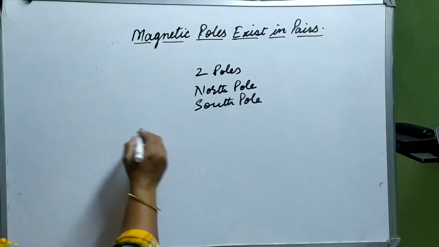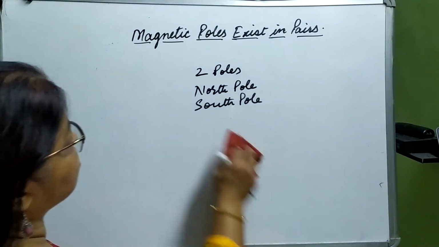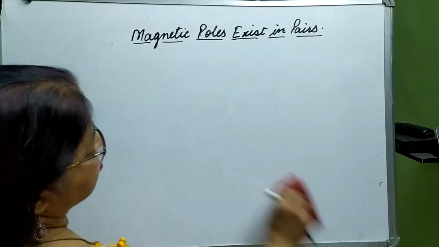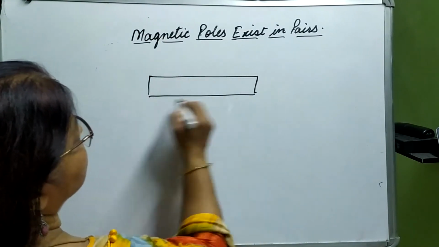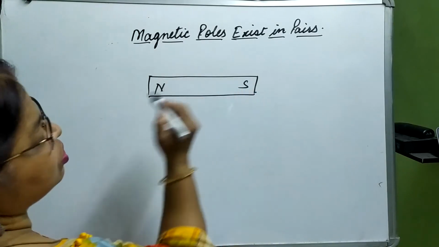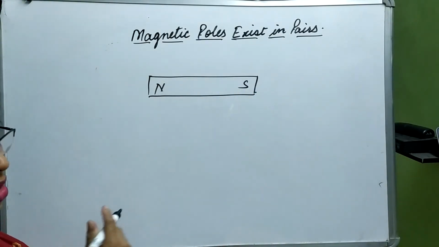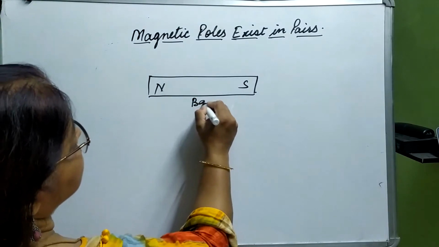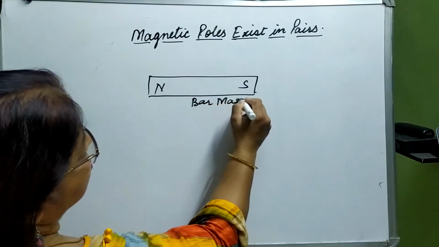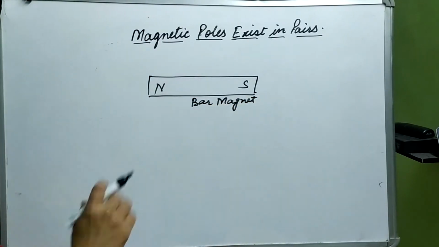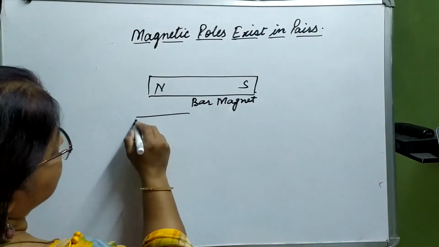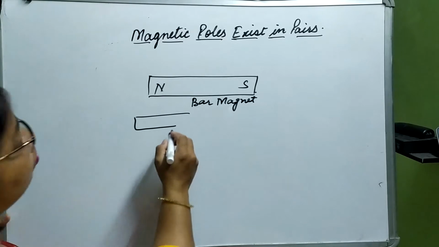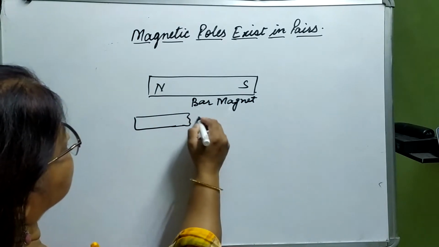Fine. Now, what does this heading mean? For example, there is a magnet. It has poles north and south. This is a bar magnet. Now, if something happens and it falls down and breaks, then we are going to have two magnets.